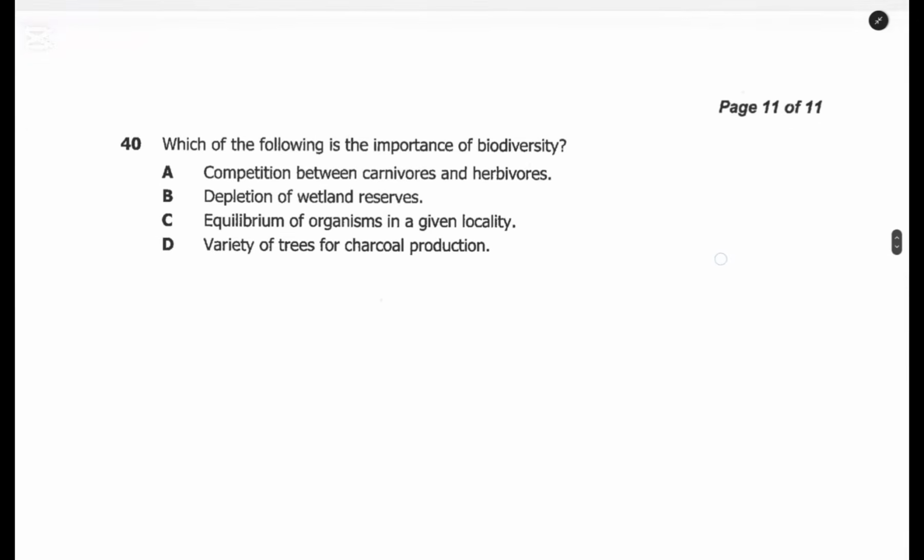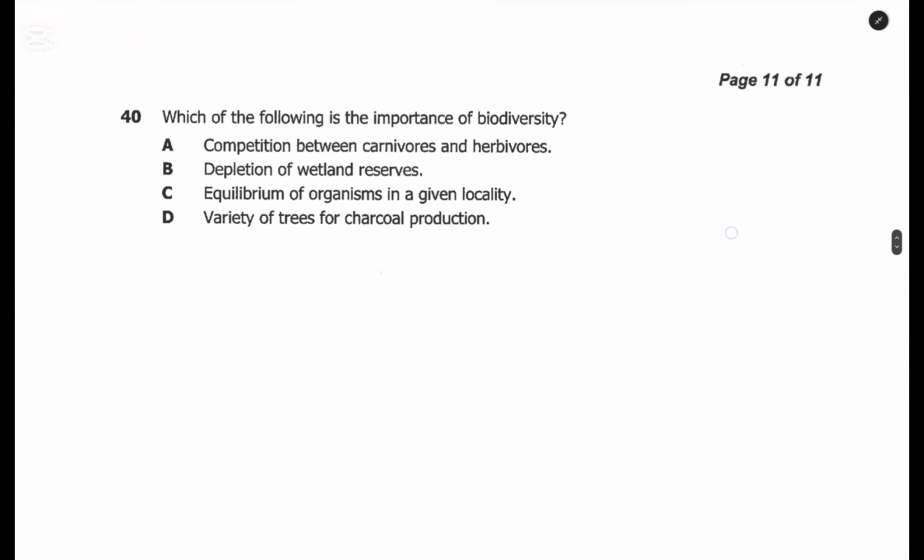Finally, question 40. Which of the following is the importance of biodiversity? For this one, I've given you to answer it. Make sure that you post your answers in the comment section. And of course, you might want to give a reason why you think it is the answer. I want to see those that have followed up to the end. For this one, I leave it up to you. Make sure that you answer it.